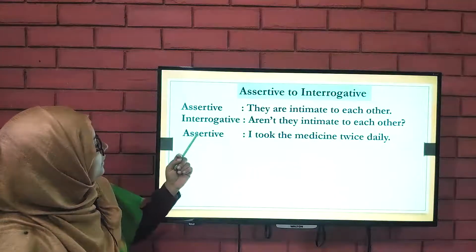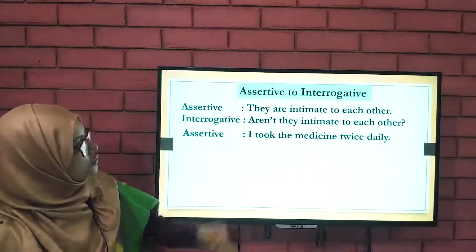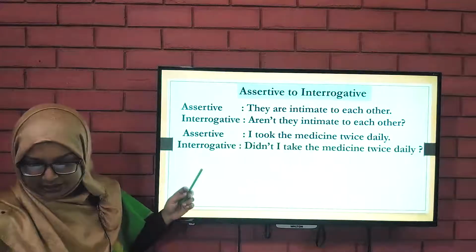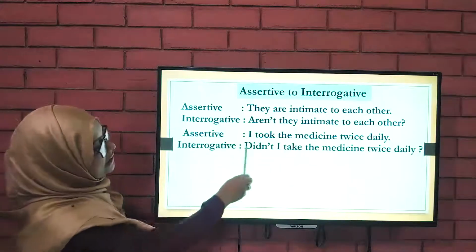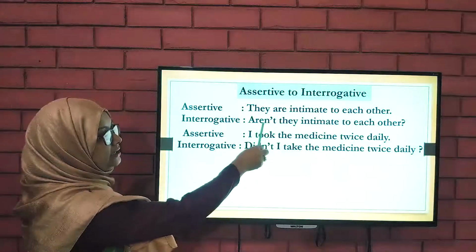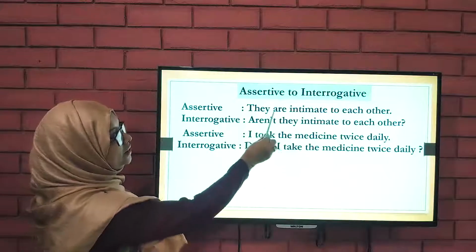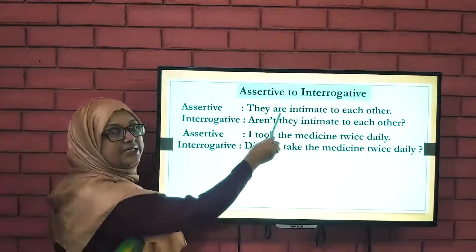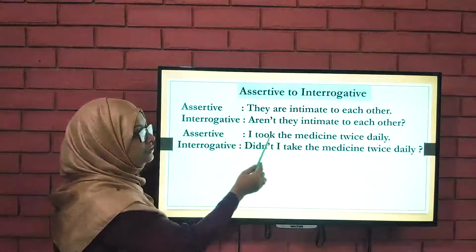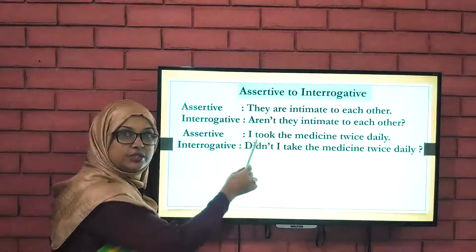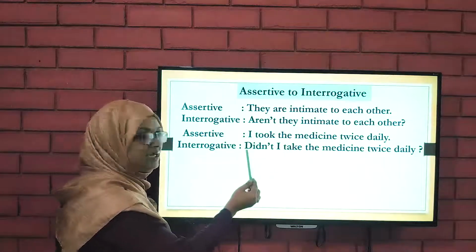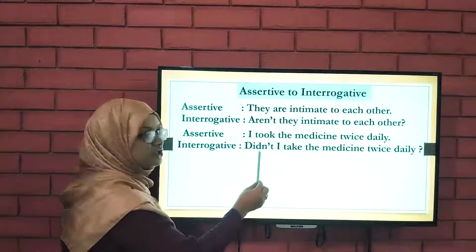Now, look at this sentence. I took the medicine twice daily. So, what would be the interrogative of this sentence? Didn't I take the medicine? Here we have "aren't", but here "didn't". Why? Because here the auxiliary is "are", but here you will find the V2 form, "took", and as there is no auxiliary, you will turn the sentence using "didn't". It is affirmative, so "didn't".